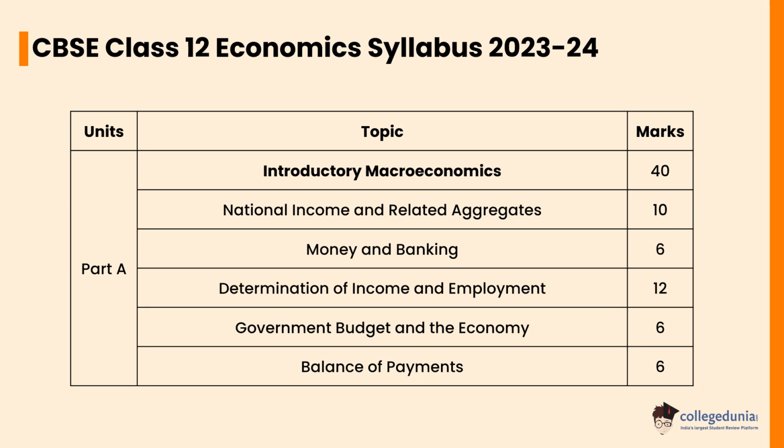In Part A, Introductory Macroeconomics, National Income and Related Aggregates will carry a weightage of 10 marks. Money and Banking will carry a weightage of 6 marks. Determination of Income and Employment will carry a weightage of 12 marks. Government Budget and the Economy will carry a weightage of 6 marks. Balance of Payments will carry a weightage of 6 marks.